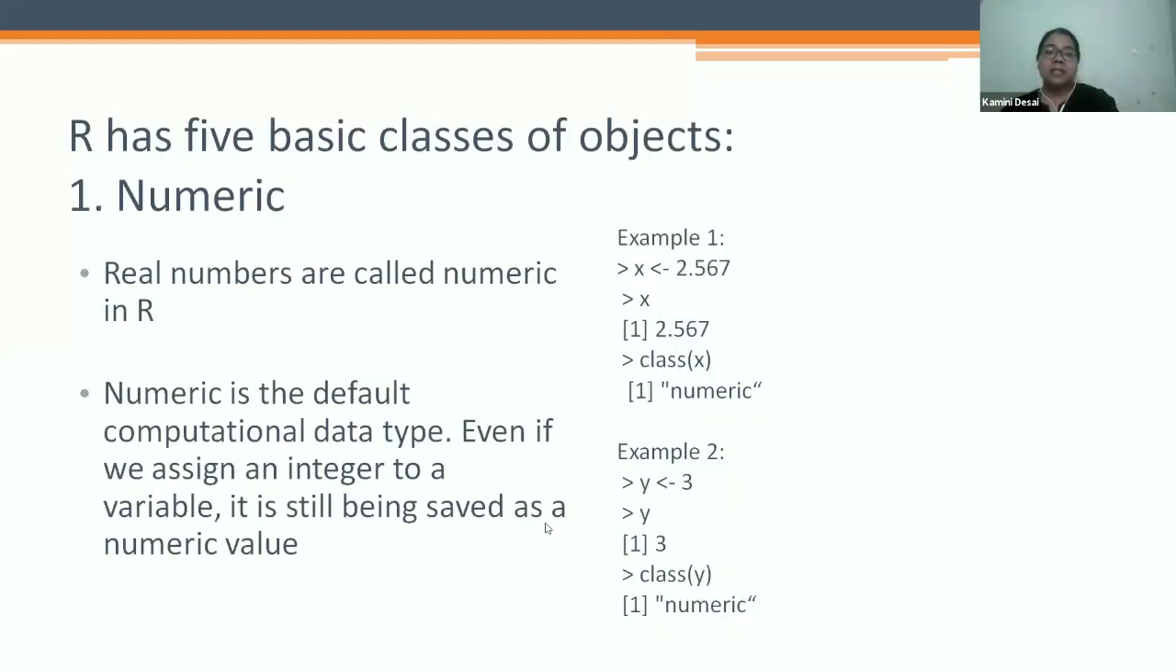There are basic classes of objects. First is numeric. A real number is called numeric in R. For example, assign x <- 2.567. If I want to see the output of x, it gives [1] 2.567.